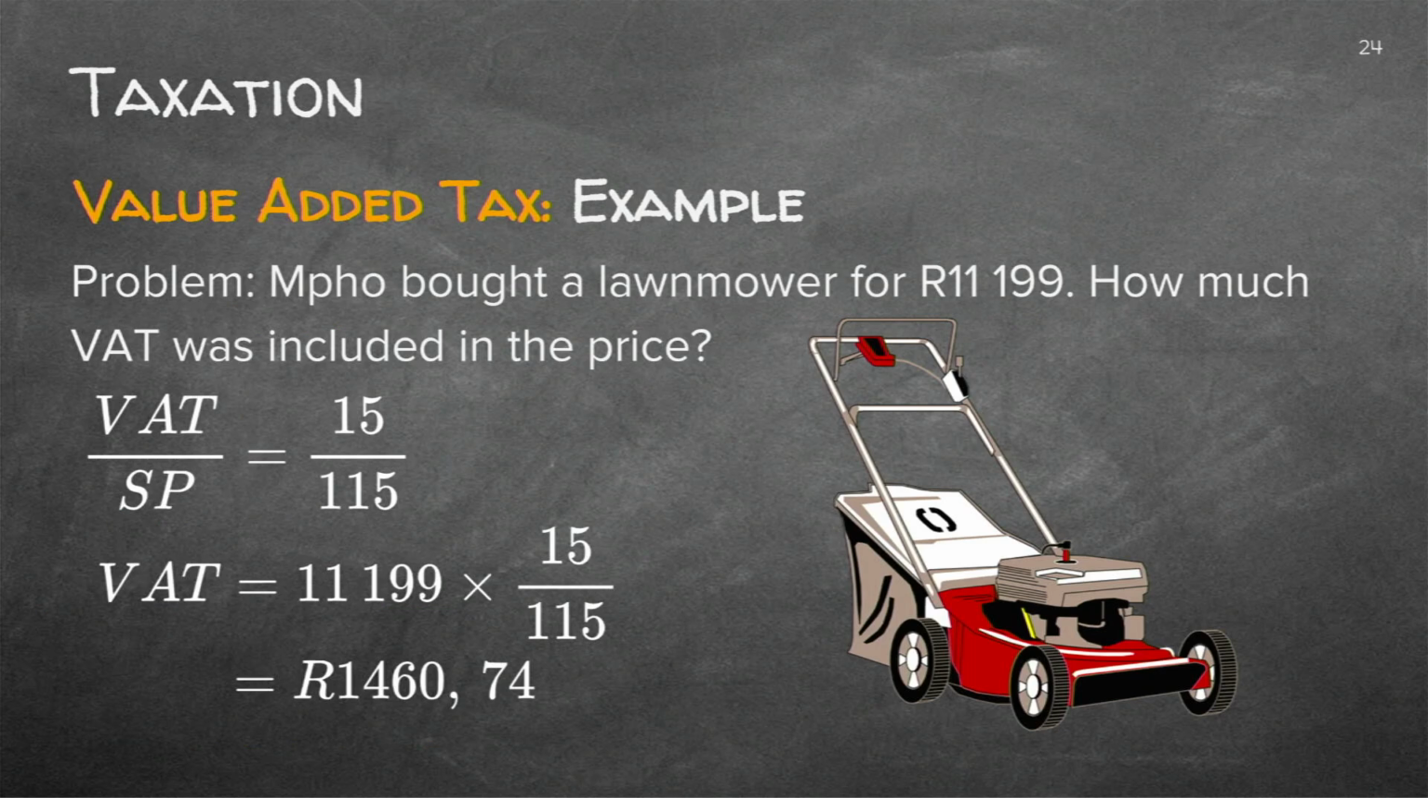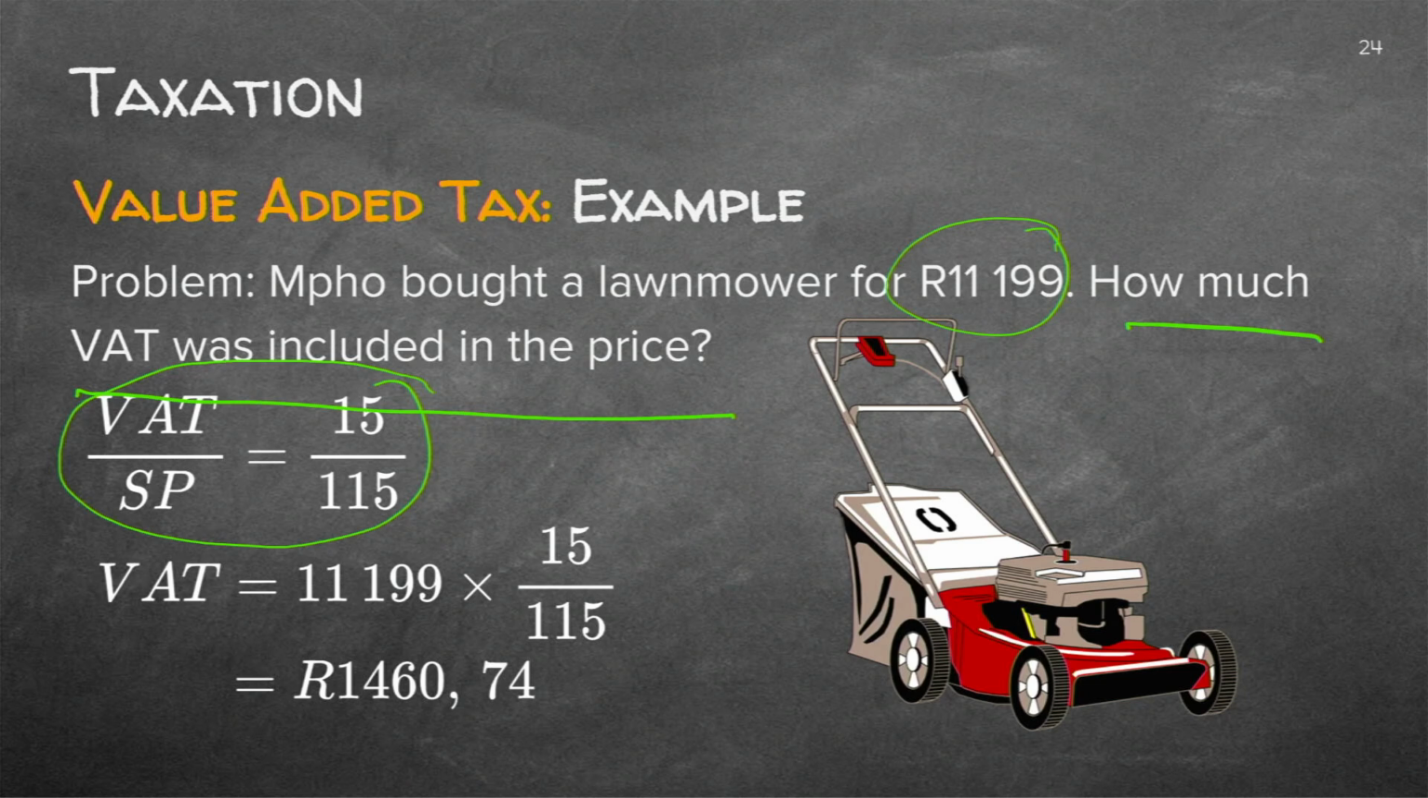So let's do an example. Paul has bought a lawn mower for 11,199. So this is VAT included. That's usually what happens when you go to the shop, you pay something and the VAT is included. Sometimes it's separate. Now in this sum, they're going to ask you how much VAT was included in the price. Remember the formula. VAT over the selling price equals 15 over 115.